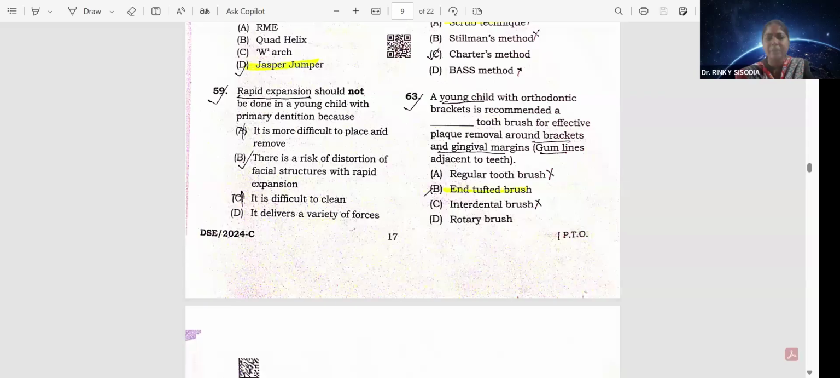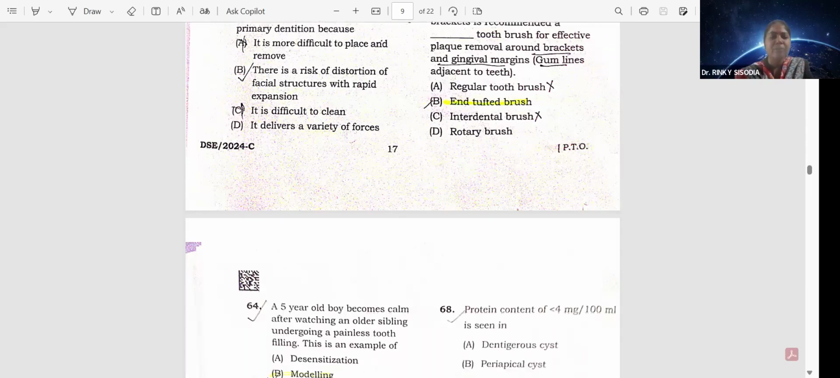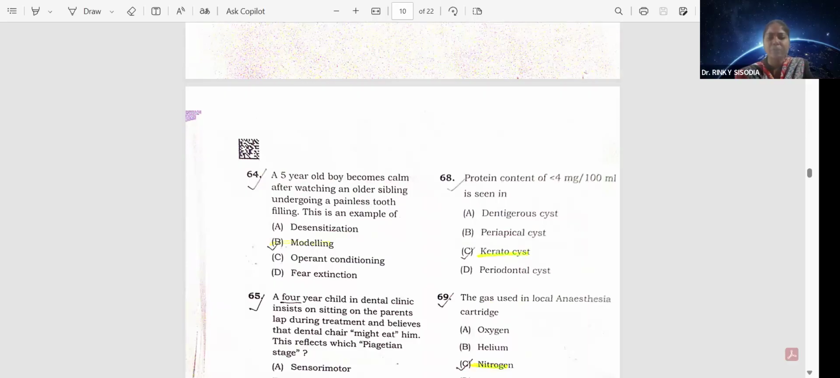A young child with orthodontic brackets is recommended a tufted brush for effective plaque removal around brackets and the gingival margin. Option B. Now, question number 64. A 5-year-old boy becomes calm after watching an older sibling undergoing a painless tooth filling. This is an example of modeling.